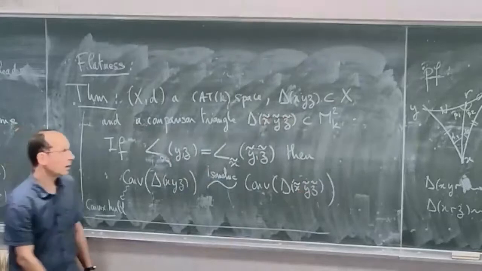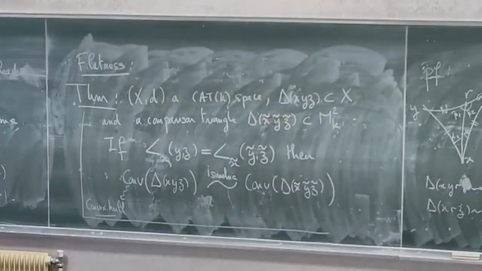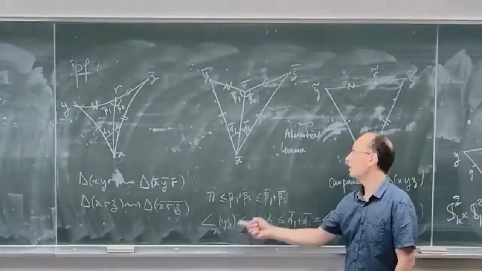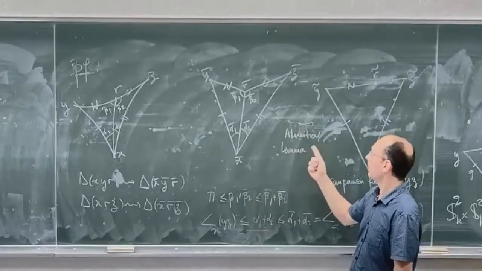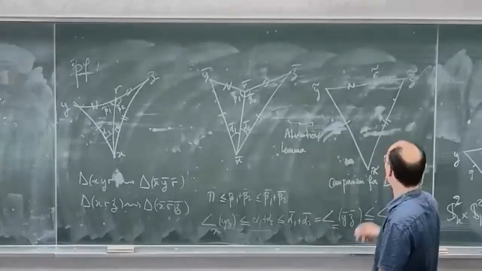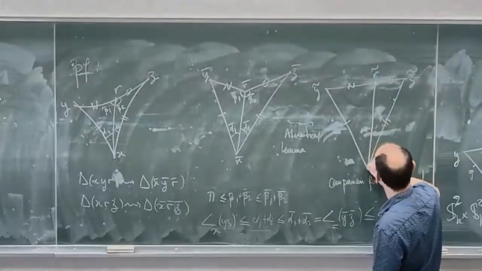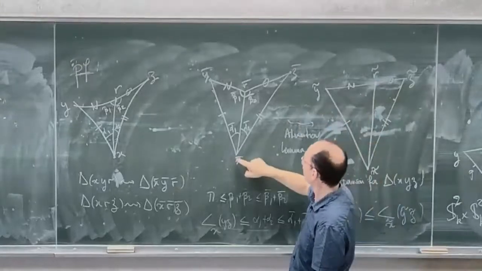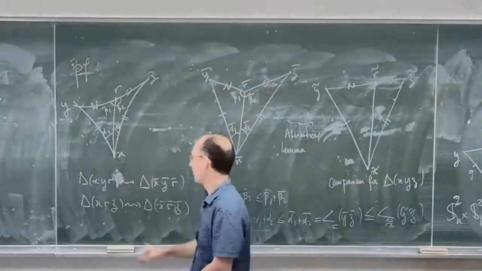Okay. So now if I assume that I have equality for the angle at x for the triangle and the angle for its comparison triangle, then all this inequality must be equality. And in particular, I am in the equality case of the Alexandrov lemma. And when being in the equality case, I know that everything is fixed. And in particular, the distance between x tilde and r tilde is the same as the distance between x bar and r bar, which is the same as the distance between x and r, right?